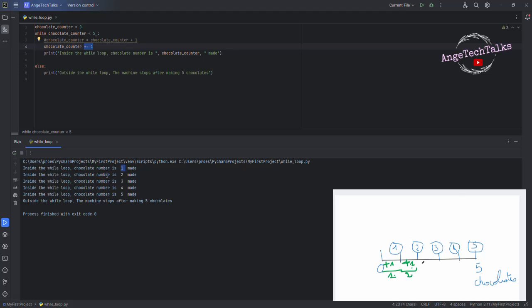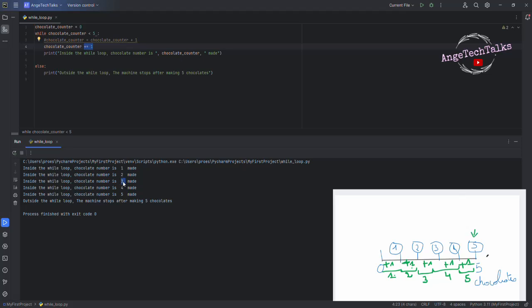Now we move on to the second round. We need to add one more chocolate to the total number of chocolate already made. So 1 plus 1 equals 2. 2 chocolate will be produced. Perfect. Let us continue to the third round, or the third iteration.